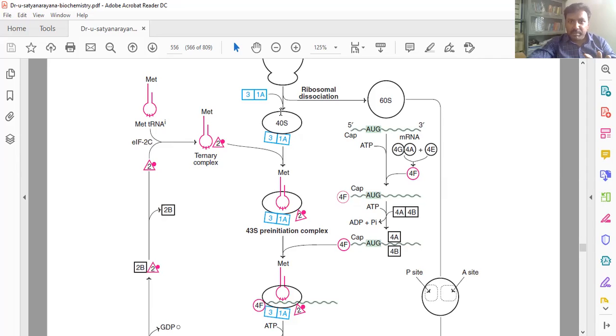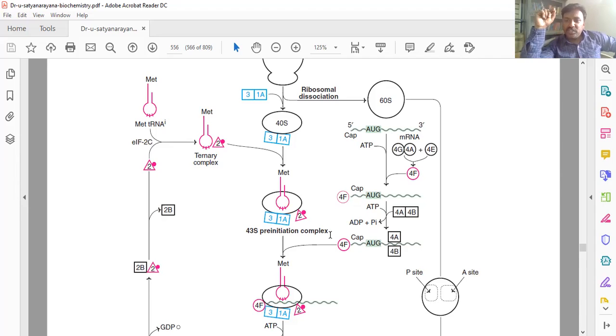Then this complex again binds with the ternary complex. Why is it a ternary complex? This methionine tRNA binds with initiation factor 2. When these factors 3, 1A and 2 are all bound, this entire complex we call the 43S pre-initiation complex.